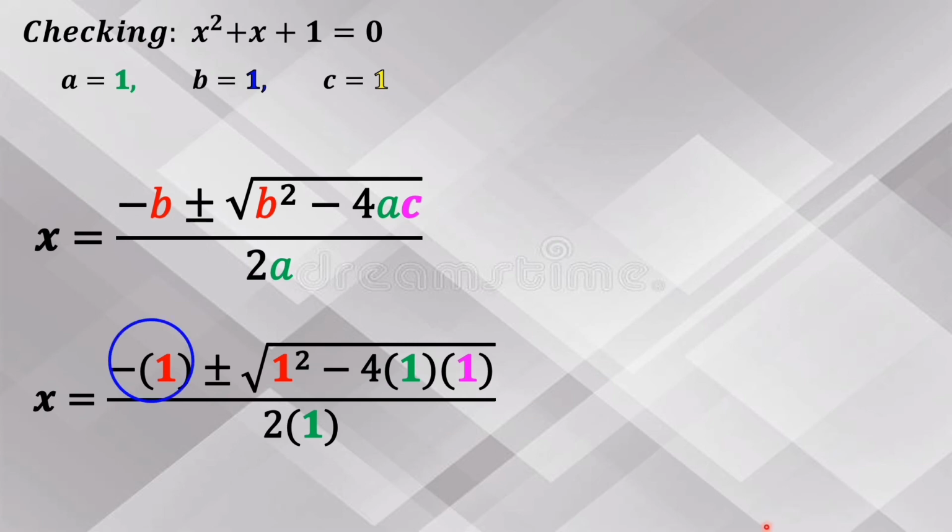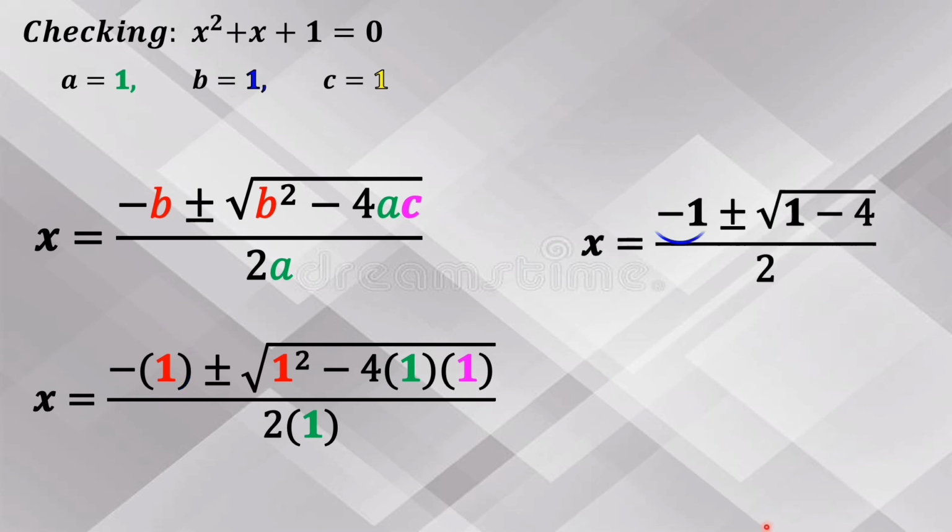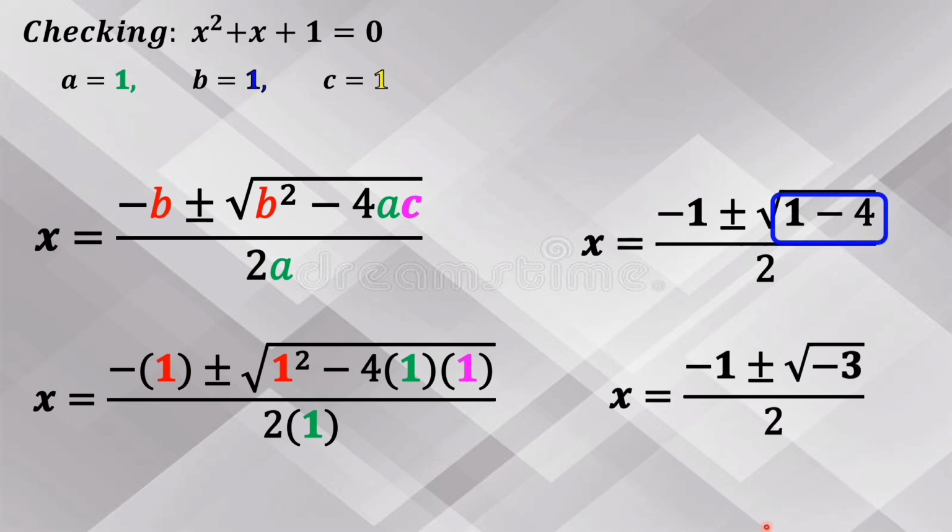Negative times positive 1 equals negative 1. 1 squared equals positive 1. Negative 4 times positive 1 equals negative 4. Positive 2 times positive 1 equals positive 2. Simplify, 1 minus 4 equals negative 3.